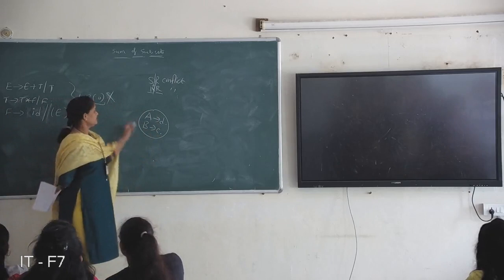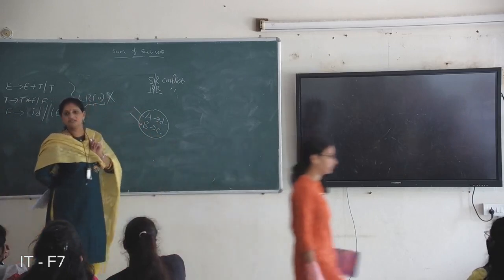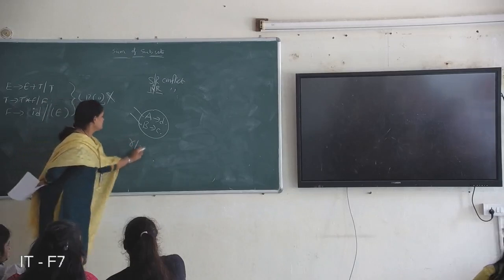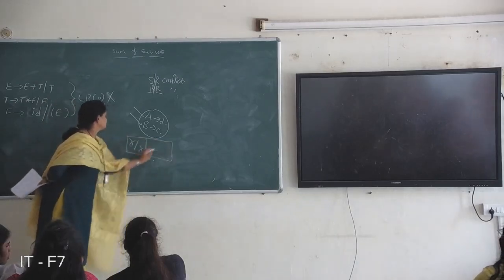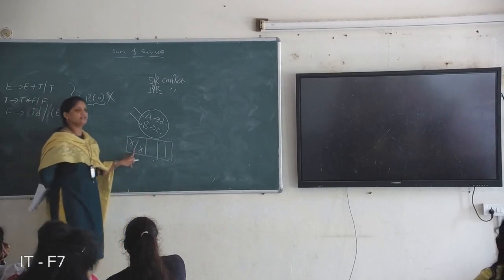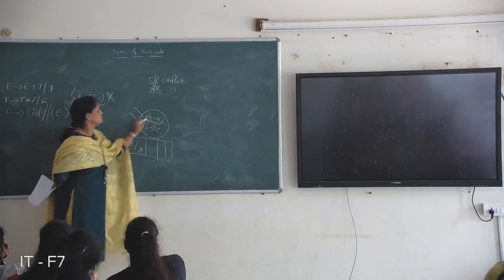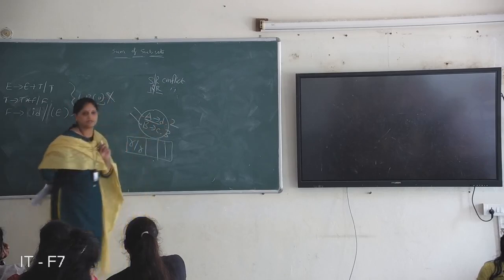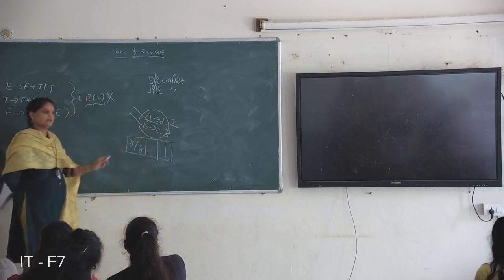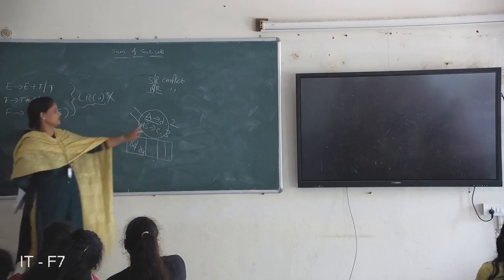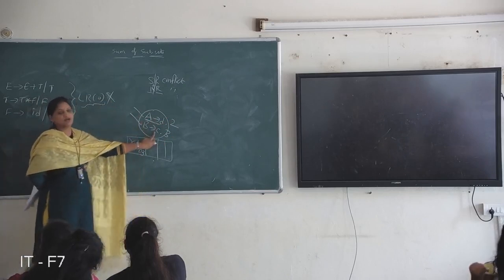So definitely we write reduce actions for these. Two reduce actions will be in the same table, in the same row. We are getting the reduce action, which means you can reduce with this production. For example, this is the second production and this one is the third production. So in that row you can fill R2 or R3. You can reduce with either the second production or the third production.